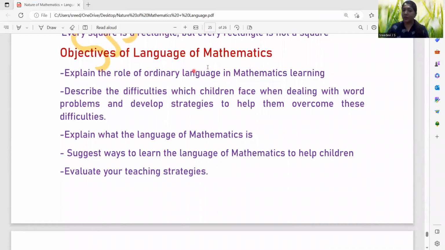The objectives of the language of mathematics. So what are the main objectives? Explain the role of ordinary language in mathematics learning.